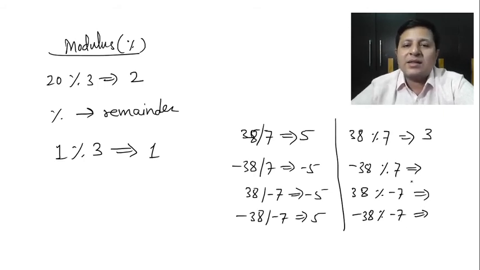I hope you might have given some answers. Let me tell you what the answers are, and then I'll also explain why the answers are like this. The answer for this is going to be minus 3, for this is going to be 3, and for this is going to be minus 3. Maybe a surprise, right? I'll tell you how it works.